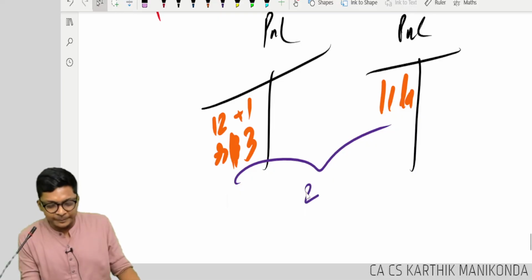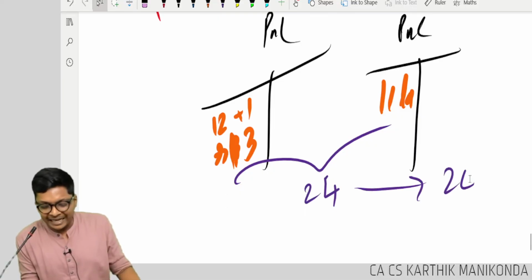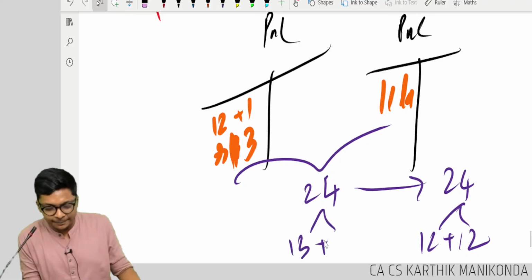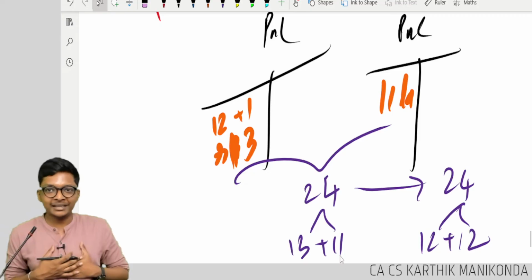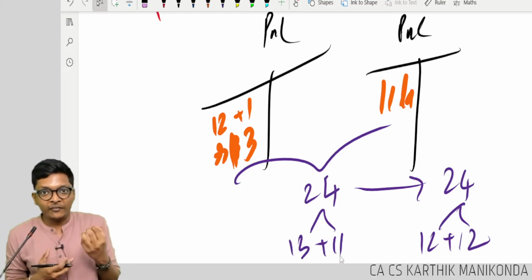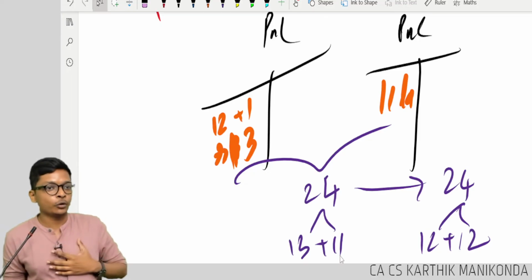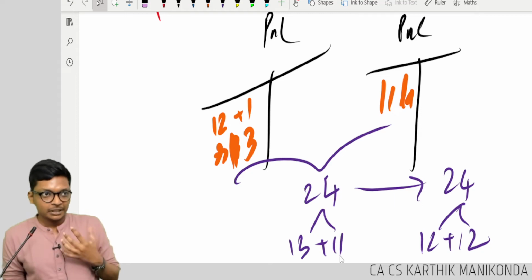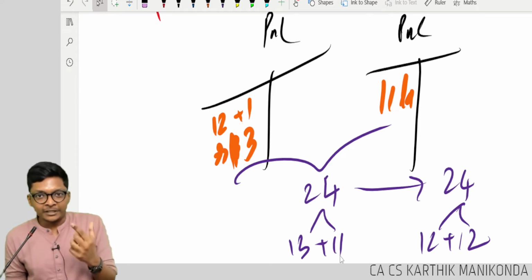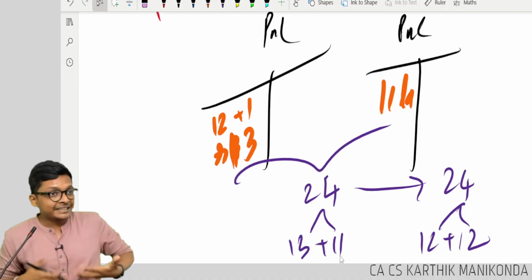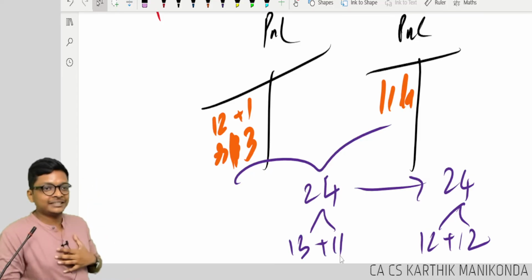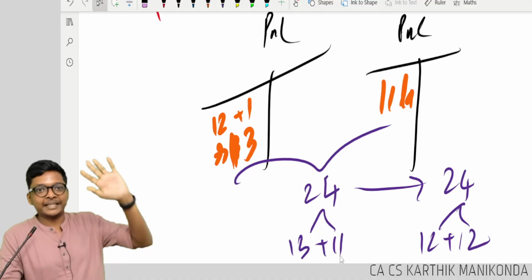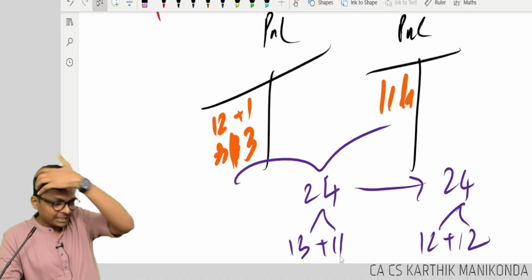Cumulatively, you paid in cash 24. Cash is 12 plus 12. P&L debit is 13 plus 11. Are you getting the concept, guys? Are you understanding? Concept of accrual in leave carried forward. Are you following? Easier. This is the first tricky part. If you have understood this, you already now start getting confidence. What complex standard? We are getting through this complex standard. Are you understanding? Anybody wants me to repeat this again? Yes, ask the doubts, please.